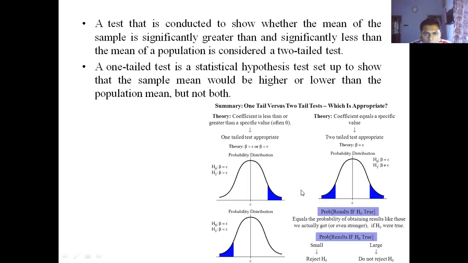Two-tailed test: you can see here, this is the case of the two-tailed test.